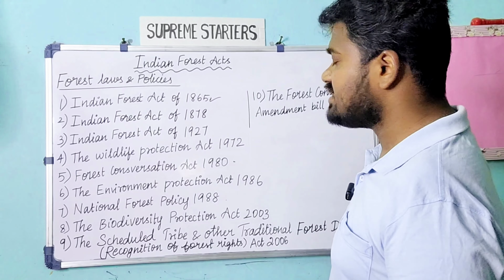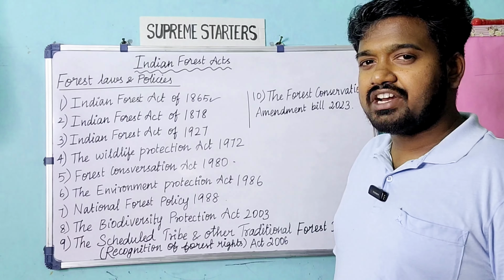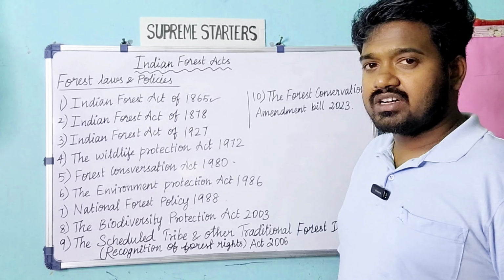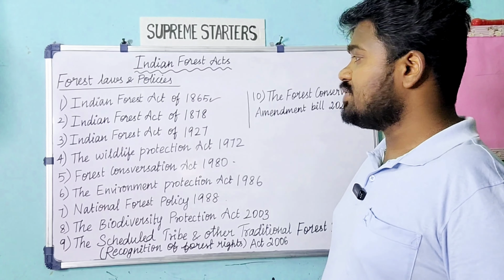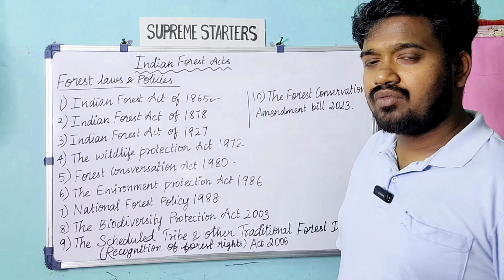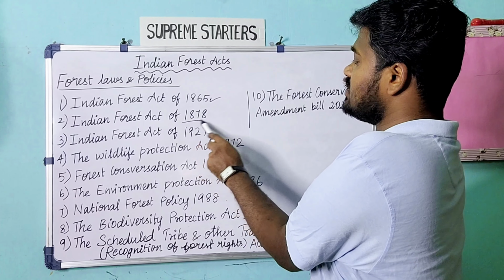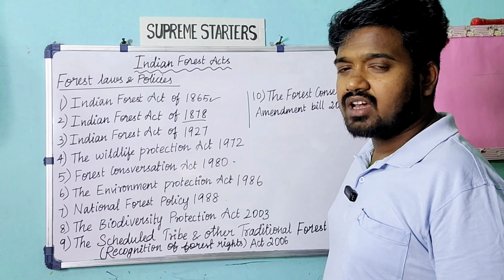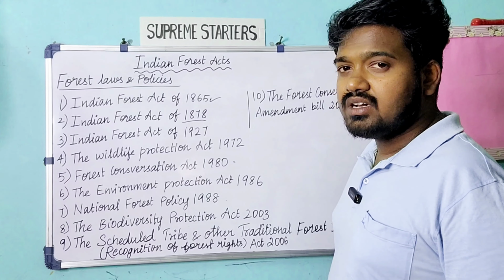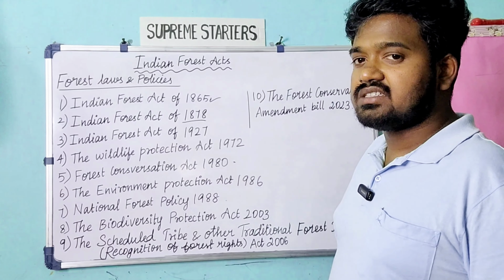Then came the 1878 Act, and this act categorized the forest into 3 types: reserve forest, protected forest, and village forest. Even today we have the concept of reserved forest and protected forest, and this is the starting point of that categorization. However, the British categorized for commercial purposes, not for forest conservation. But we, after independence, have followed the same approach for forest conservation only.